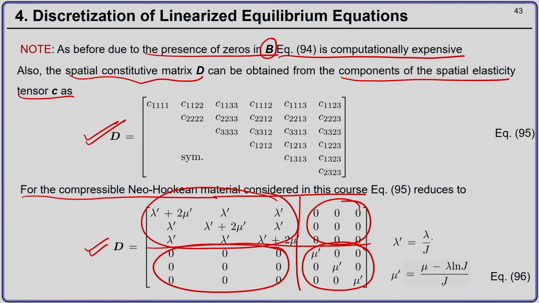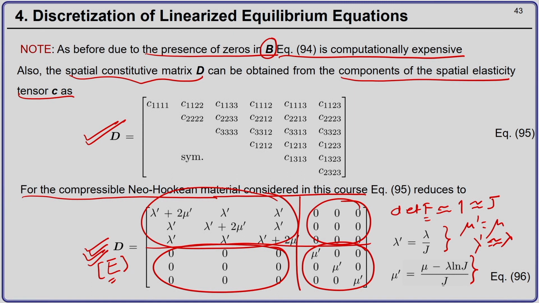Now, this lambda dash and mu dash were given by the following expression, and we also noted that for very small deformation, the determinant of F was nearly equal to 1, that is J was nearly equal to 1. Therefore, mu dash was nearly equal to mu and lambda dash was nearly equal to lambda. In that case, this D matrix is nothing but the fourth order elasticity tensor that is discussed in the course of linear elasticity.